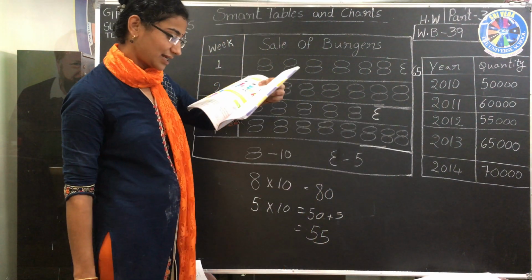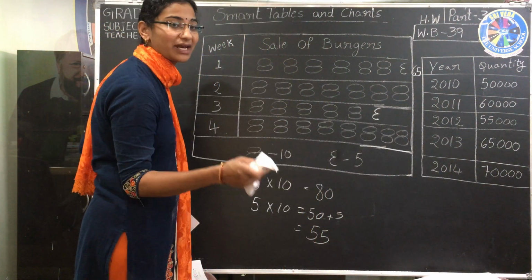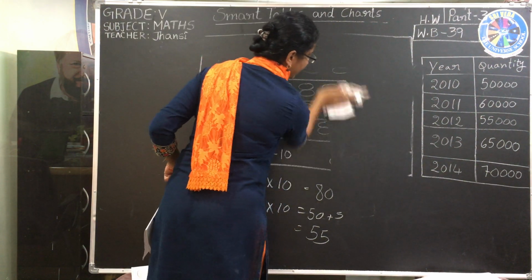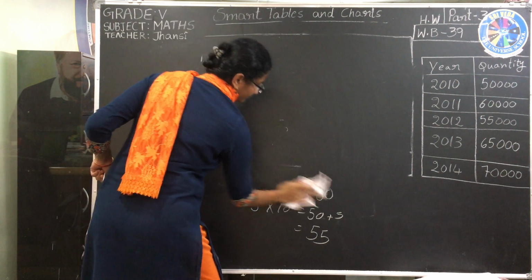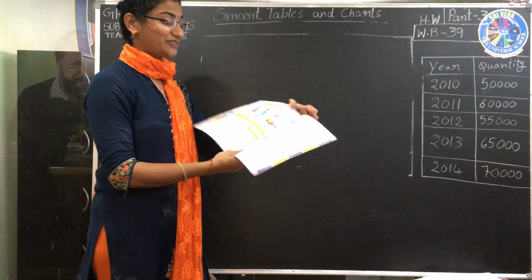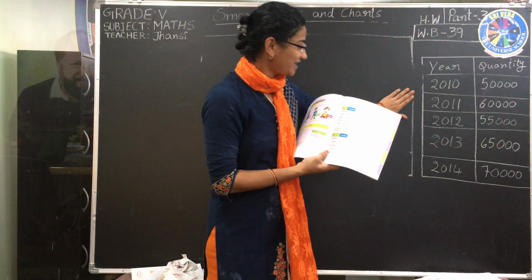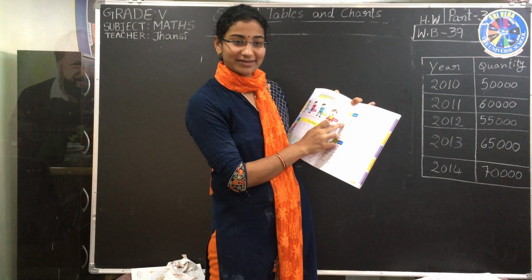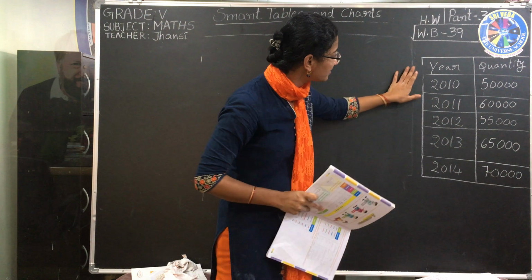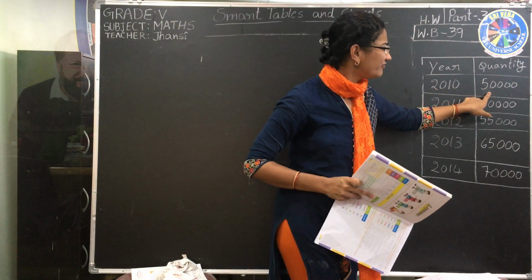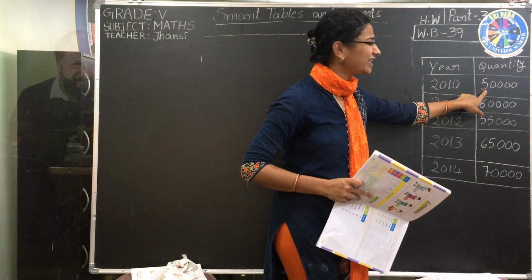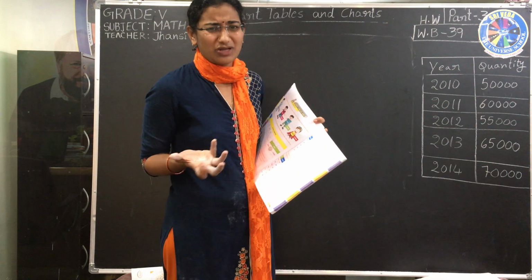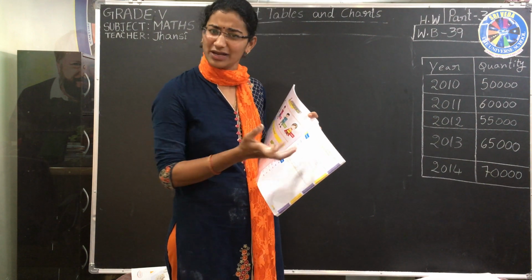Page number 39. Open your workbook and read the question. They have given this table. The years are 2010, 11, 12, 13. So what is the quantity? 2010, 50,000. The question says cars of a particular model. Whatever the model may be, Maruti, Hyundai, any model, the type of car we don't need, but that is a car.